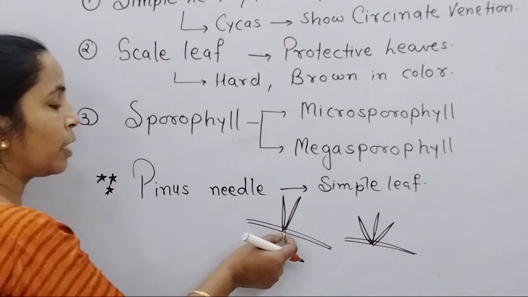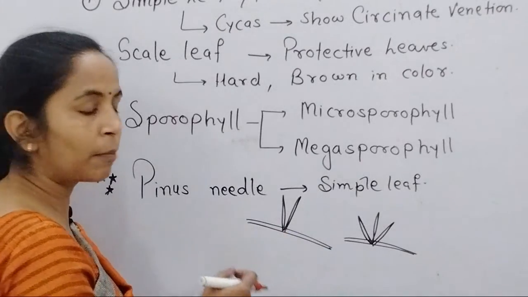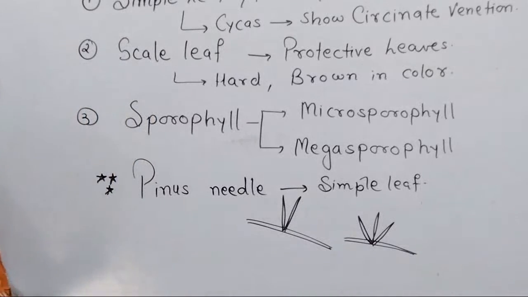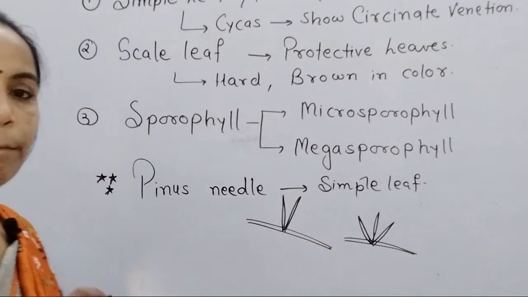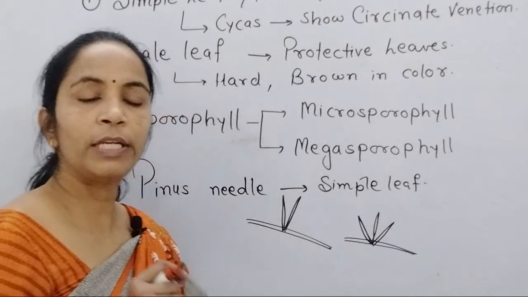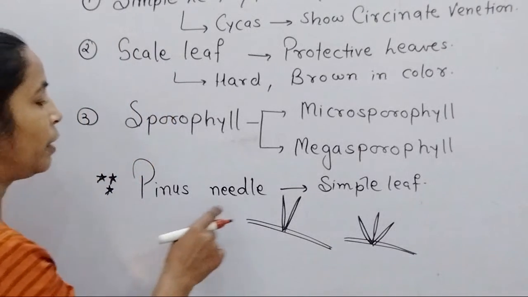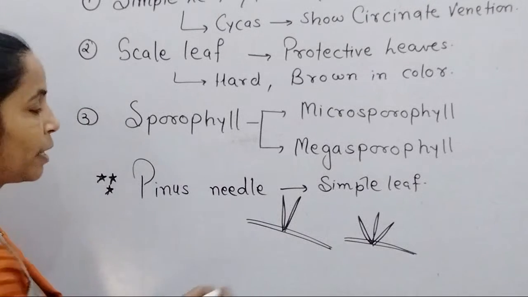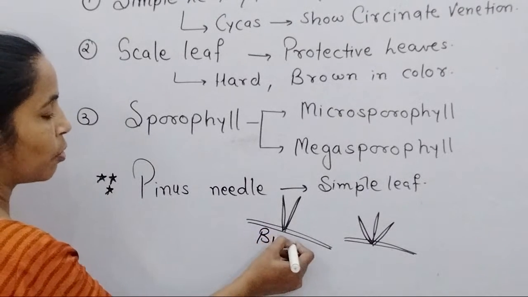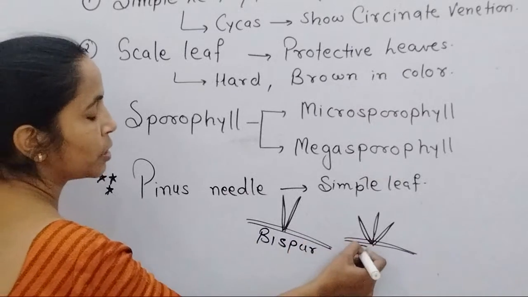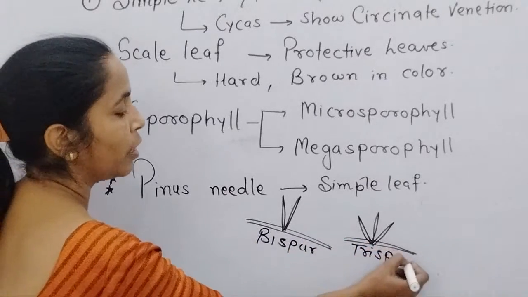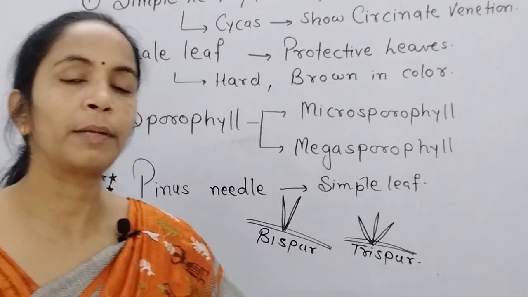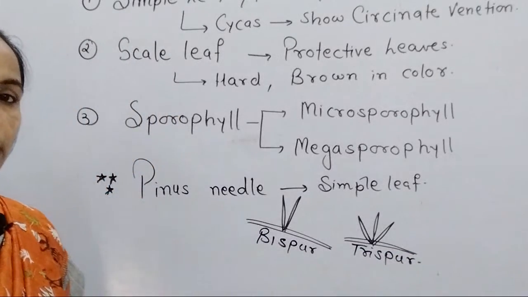So here you remember, in some species only 2 needles are produced, in another species 3 needles are produced. Needles means the simple photosynthetic leaves which are modified into a needle-like structure to prevent the loss of water by transpiration. In this condition it is called bispur, and this condition is called trispur. So remember, the needles in Pinus are present as bispur or trispur.